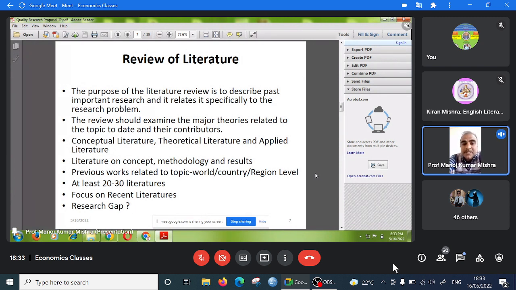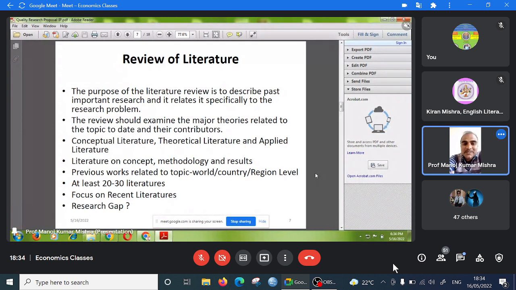Maybe you are using the previous topic in the context of a particular place, this is also a gap. Maybe your data is different, maybe your tools are different, maybe your analysis tools are different, maybe your models are different, maybe you are thinking that your result will be different, and maybe you are thinking that after 20 years the society changes, the organization changes, the economy changes, the people change, their behavior changes. You are interested to apply it in the present scenario. Maybe this is the difference. What Tulsi Das gave as his views, whether that view is relevant in the present scenario or not.